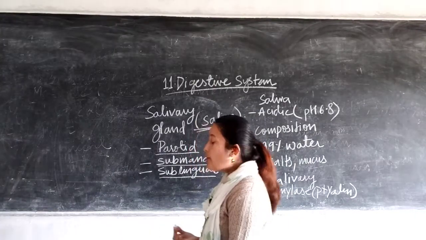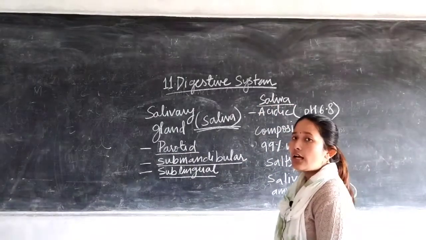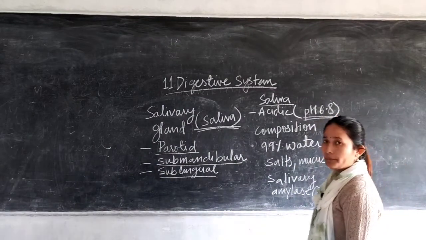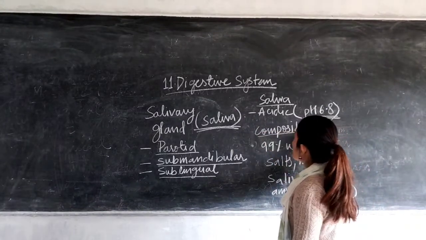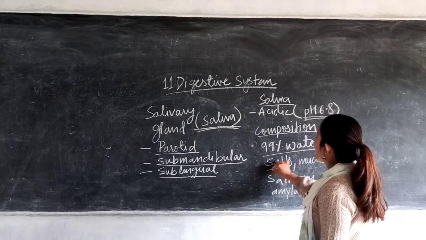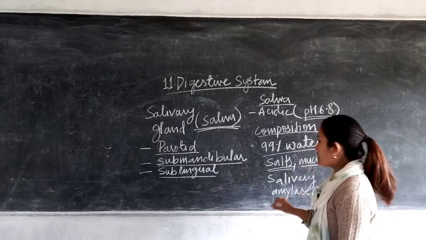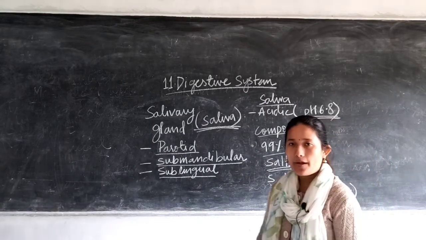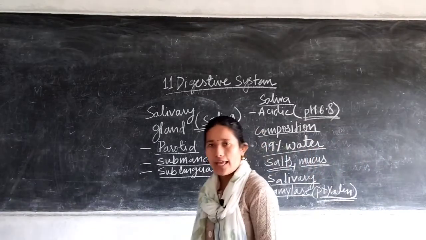Now let us understand what is saliva. Coming to the chemical nature of saliva, saliva is slightly acidic because the pH of saliva is 6.8. Coming to the composition of saliva, saliva is made up of 99% water, then it has different salts, then mucus, that stickiness is because of mucus, then it has an enzyme called salivary amylase, also known as ptyalin. Another term for salivary amylase.